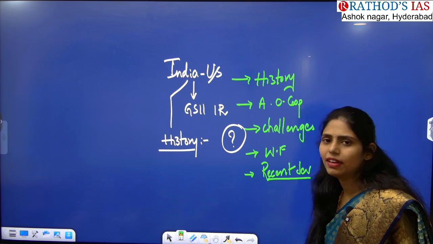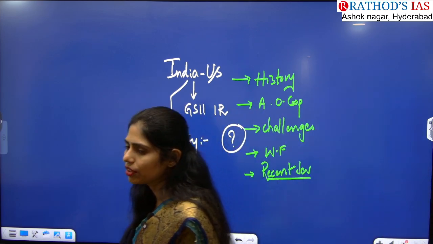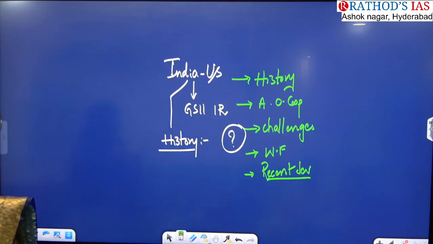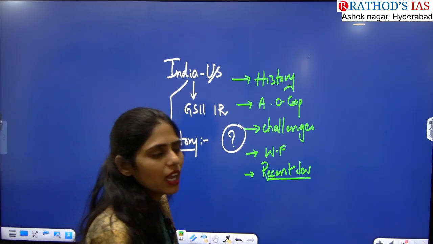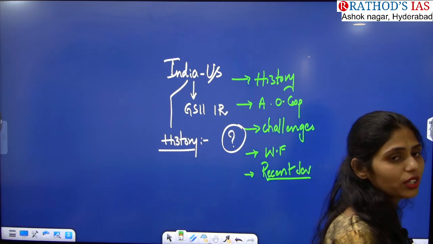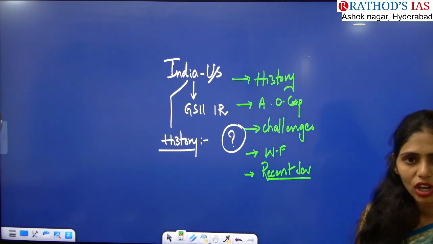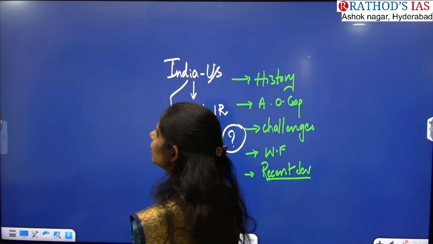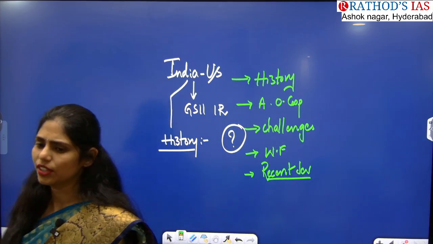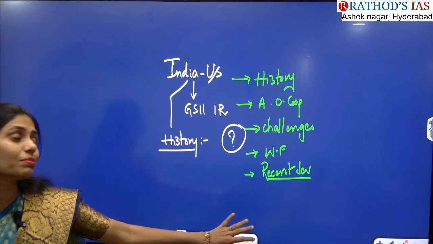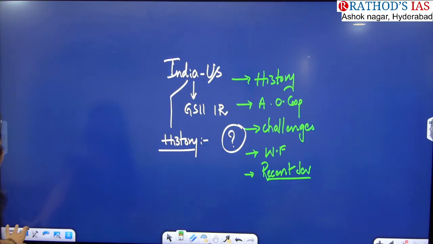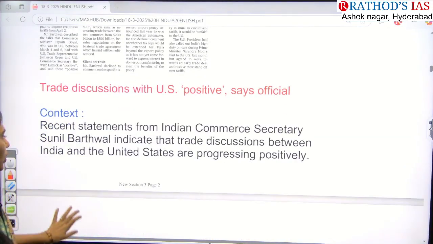In the recent developments, yes, Trump wants to improve defense ties and he wants to export more defense technology to India, and even he wants to improve the trade to $500 million, right? Okay, that is the thing that you have to see, that they are the recent developments between India and US. So now let us see this article, what this is talking about.